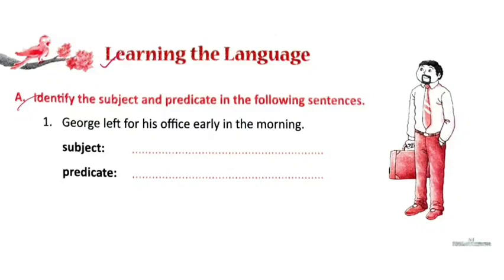Here we start today's class, subject and predicate. George left for his office early in the morning. Now look, you are asked to give the subject. Subject is the doer. The person or the character who does the work is the subject. And then we have the predicate. What is the predicate? The predicate tells us about the subject, what the subject or the doer is.